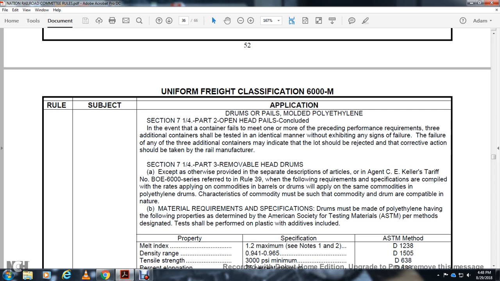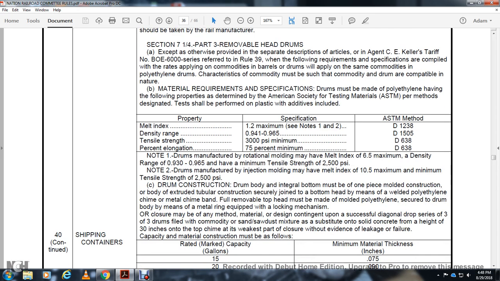Have the following properties determined by the American Society for Testing Materials per method. The name of the test is also performed, and the plastic additive is included. Note 1. Drums manufactured by rotational molding may have a melt index of 6.5 maximum, density in the range of 0.930 to 0.965, having a minimum tensile strength of 2,500 psi. Note 2. If the drum is manufactured by injection molding, it may have a melt index of 10.5 maximum and a minimum tensile strength of 2,500 psi. Drum construction.